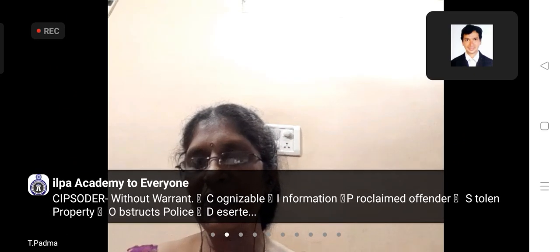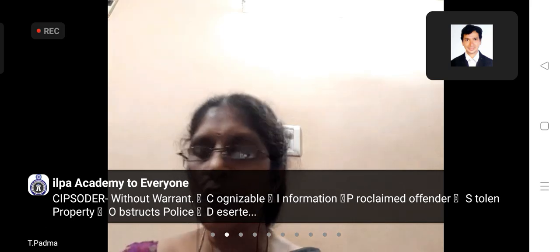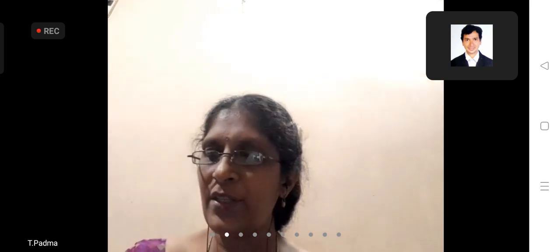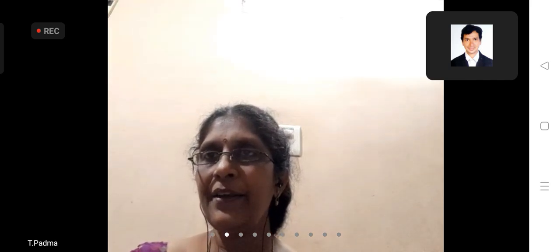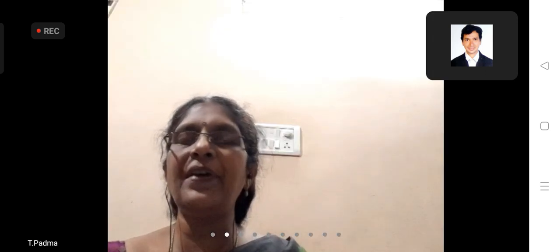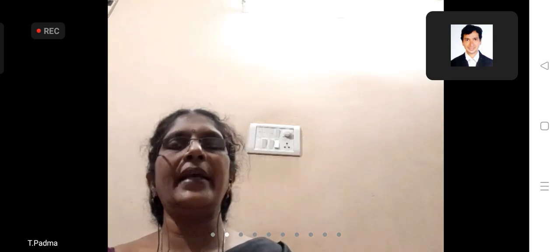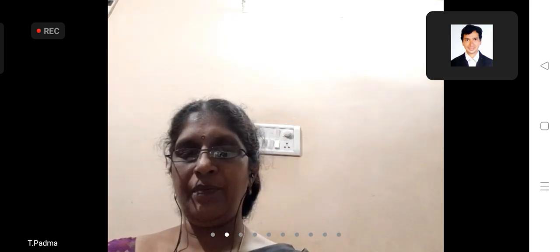So C is for cognizable offense, I is for imprisonment below 7 years, above 7 years including death, P is for proclaimed offender, S is for any person in possession of stolen property, and O is for obstructing a police officer, D is deserter of armed forces, E is extradition, R is released convict, and one more R is requisition. So, if you remember this, then you can easily remember section 41 subsection 1, when a police officer can arrest a person without warrant.